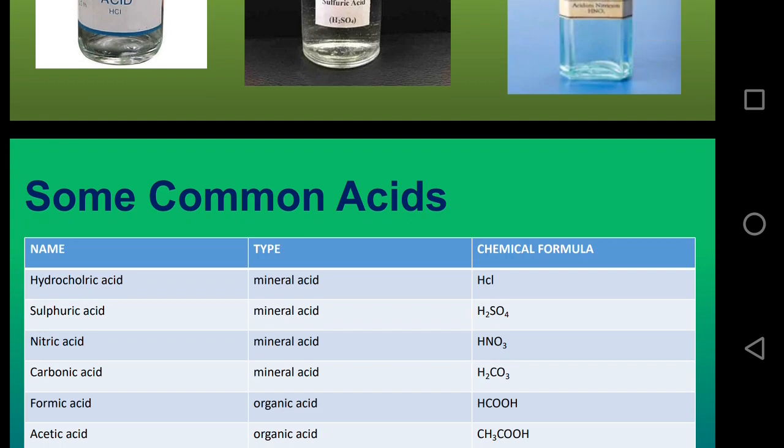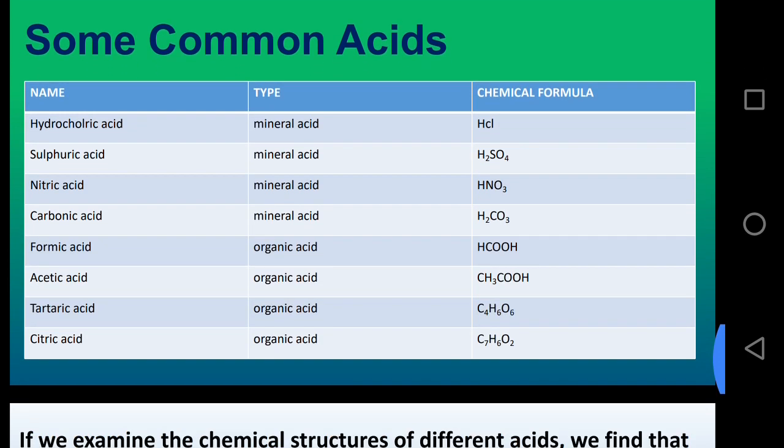You learn the names of acids, their types, and chemical formulas: hydrochloric acid, HCl, sulfuric acid, H2SO4, nitric acid, HNO3, carbonic acid, H2CO3, formic acid, HCOOH. So you learn the table.